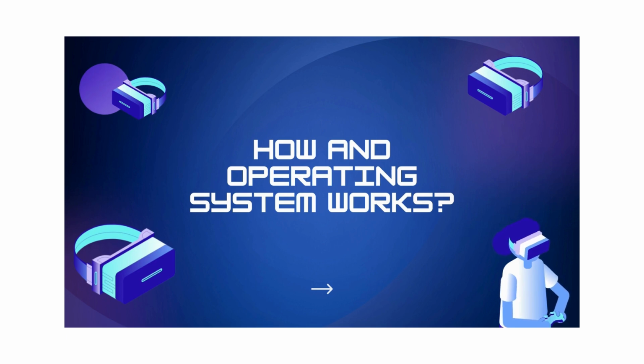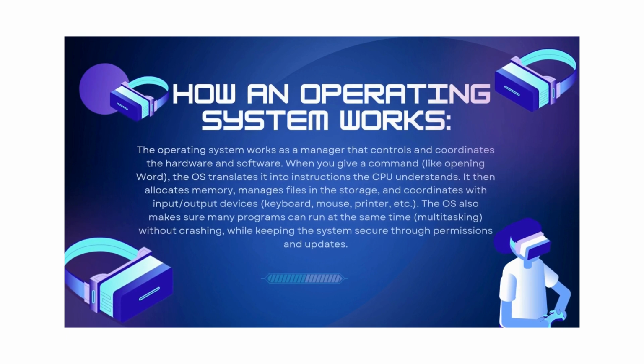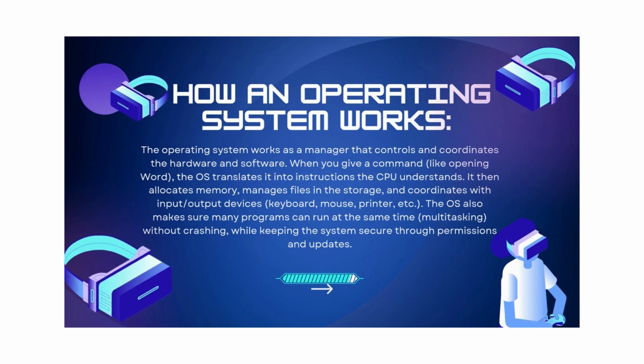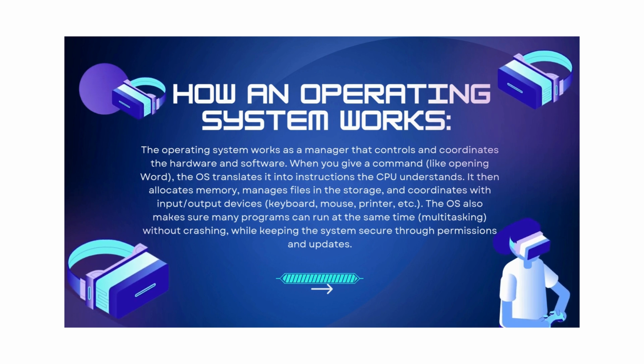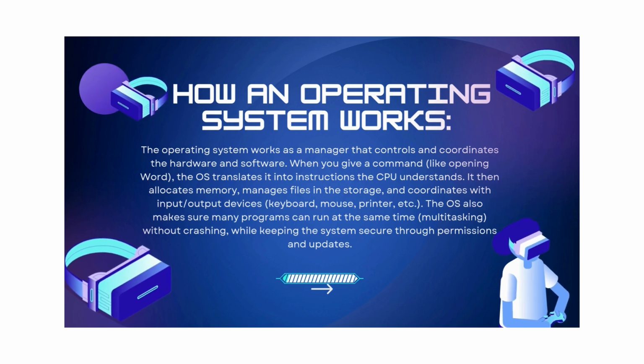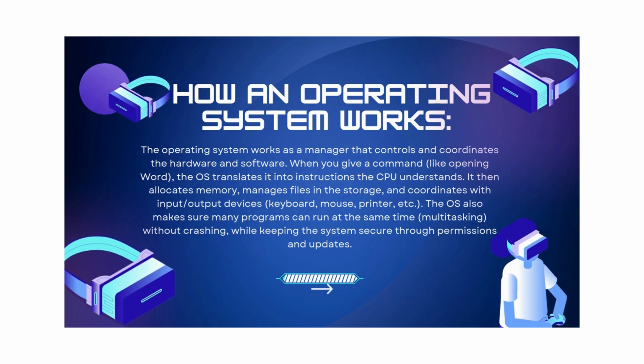How does an operating system work? Let's see. The operating system works as a manager that controls and coordinates the hardware and software. When you give a command like opening Word, the OS translates it into instructions the CPU understands.